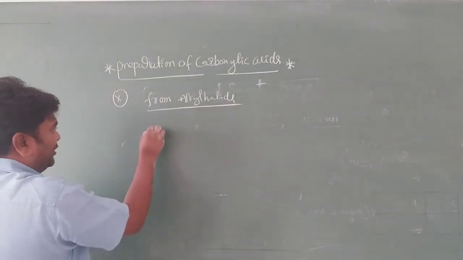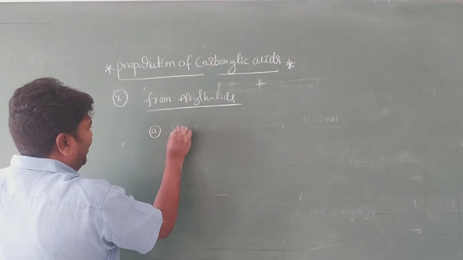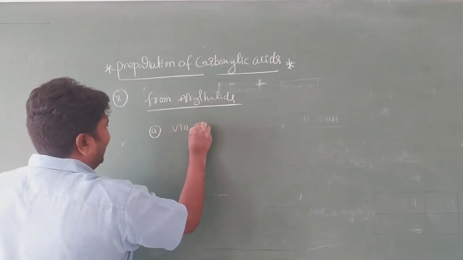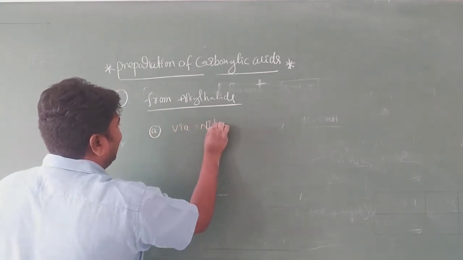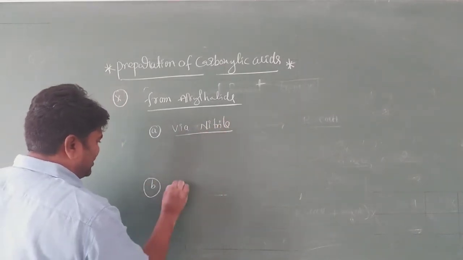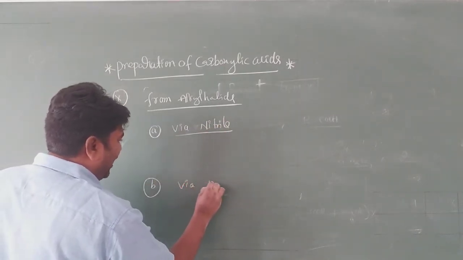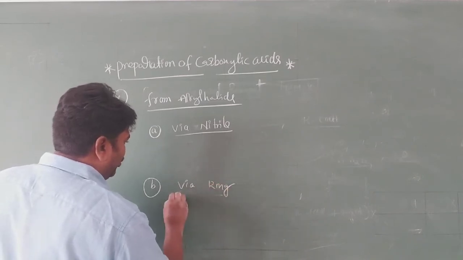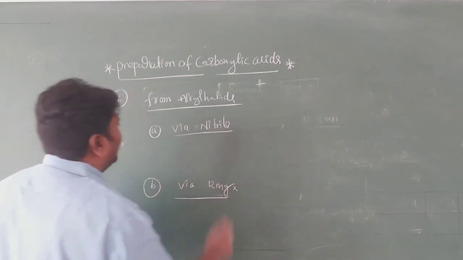That is the first method, via nitrile. And the second method is via RMgX. I think you know it is RMgX, a Grignard reagent.